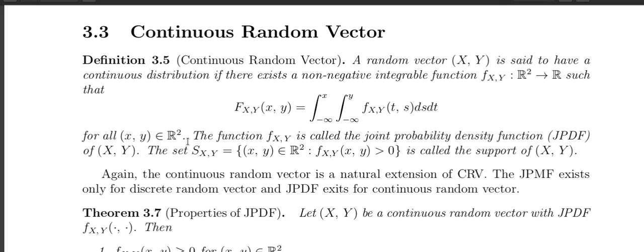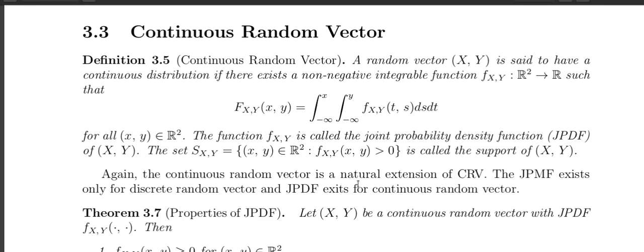Just like before, this small f function is called the joint probability density function, JPDF, and the set S_X,Y where the joint PDF is strictly greater than 0 is called the support of (X, Y).